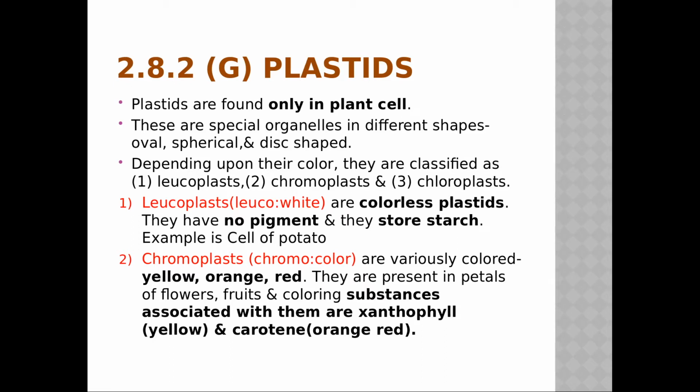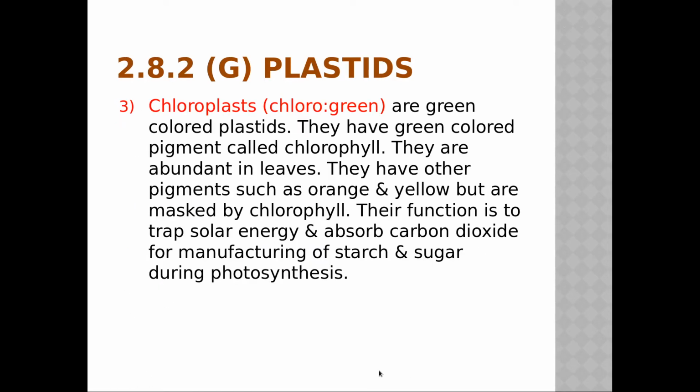Now here they have given us two examples. One is xanthophyll and the other is carotene. That is, xanthophyll is giving yellow color and carotene is giving orange-red color. Now see, these colors and these associated substances are there. You have to remember this, because they may ask you in the MCQs also. So these are very important questions for MCQs, or fill in the blanks kind of things. So don't think that this is a very easy topic and just do it very easily. No, you have to do it very nicely, because after all, the functioning of different organelles is important.